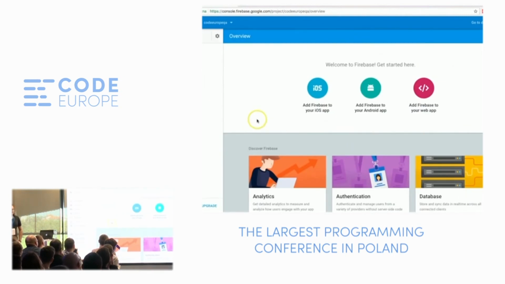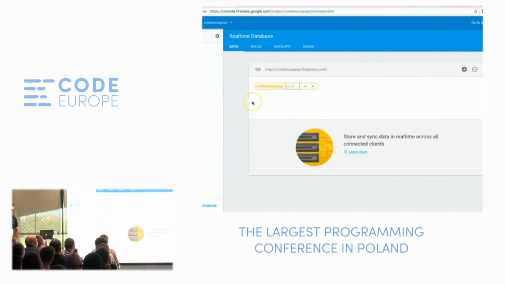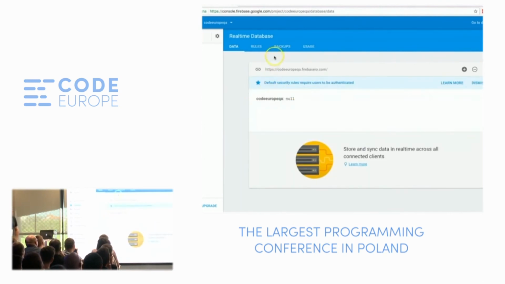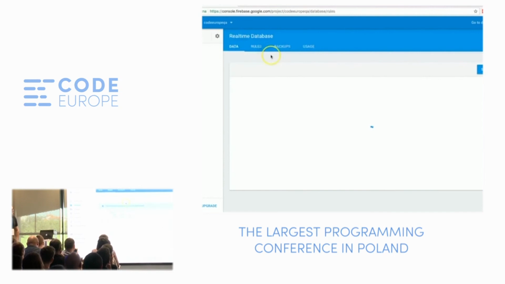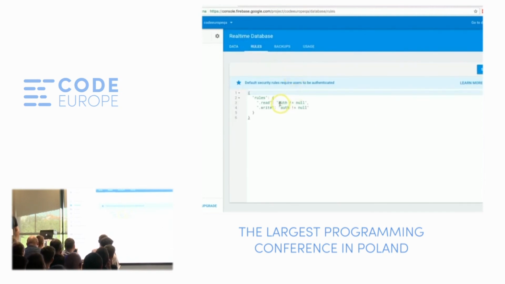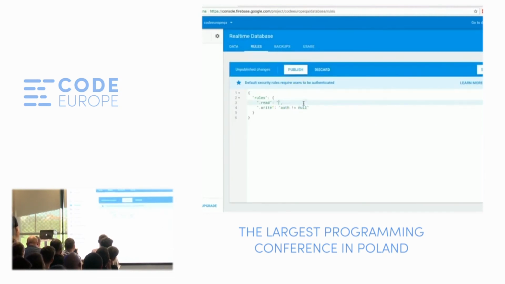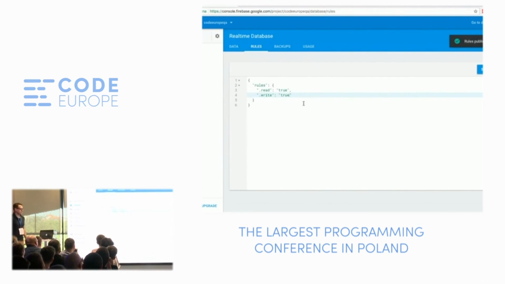Now we can go to the database section of the Firebase console and see that the database is obviously empty. Now let's go to the validation rules section and get rid of the default rules, because for now we just want everyone to be able to write to this database, just for simplicity.